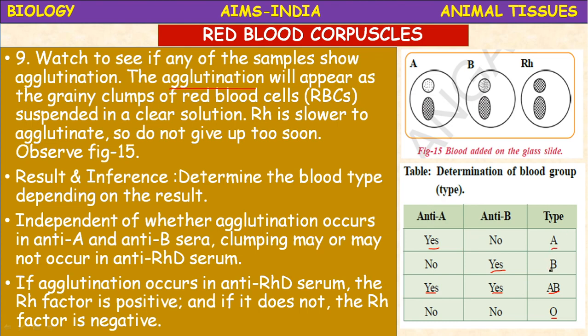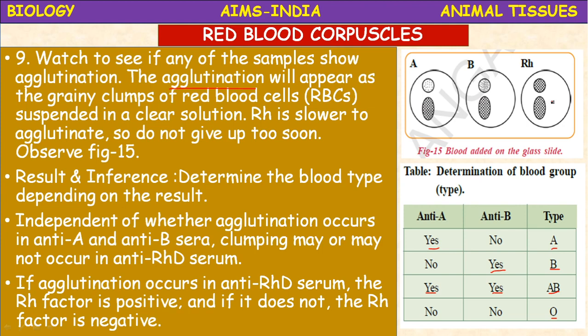How do you have to identify? You have to observe the clumping reaction. So here, for example, this sample is there. In this, agglutination is seen in B and RH. So it is B positive. If the agglutination is not there in RH factor, then it is a negative group.